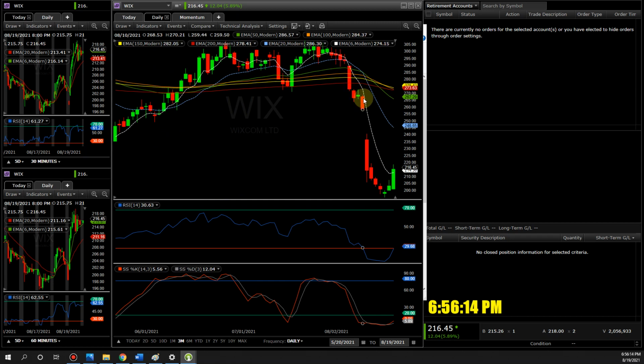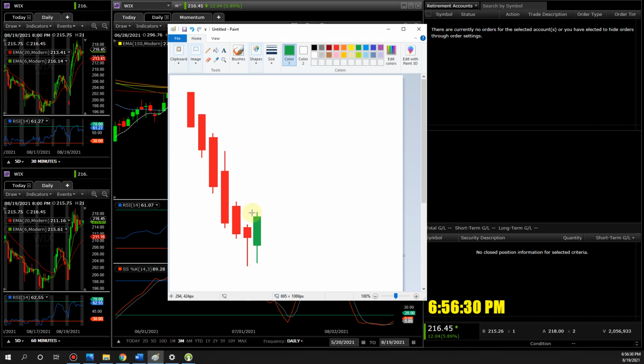Red, lower high, drop. Earnings comes, gap down, big red candle. Smaller red, smaller red, smaller red, a little green doji. You see that? Followed by a green candle. What does that tell you? Boom, reversal.